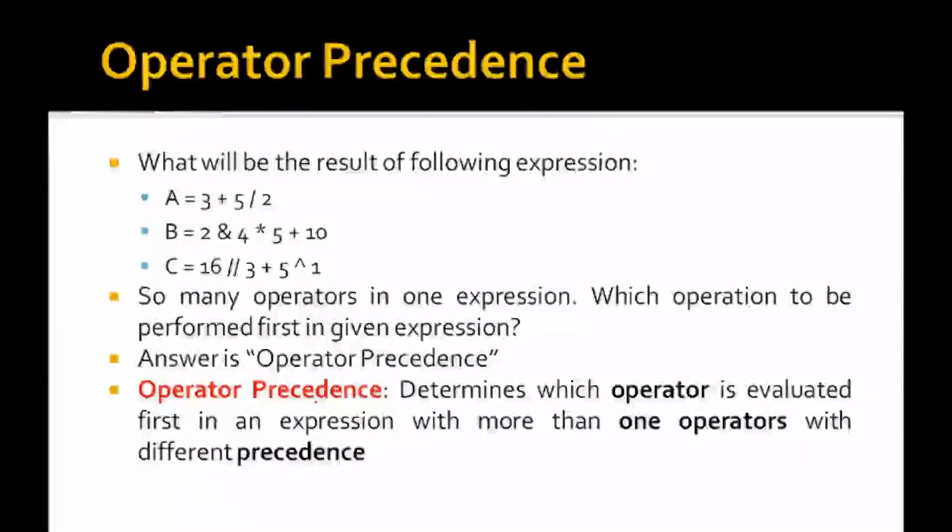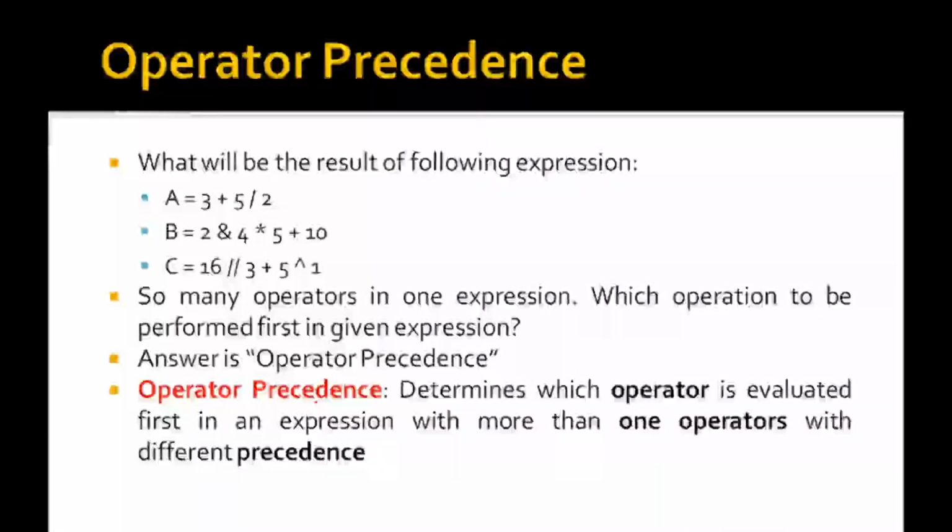Another important topic in Python is operator precedence. See this example here. What will be the result of the following expression? Here A is equal to 3 plus 5 divided by 2. B is equal to 2 into 5 plus 10. If you observe this expression, you will find many operators in one expression.